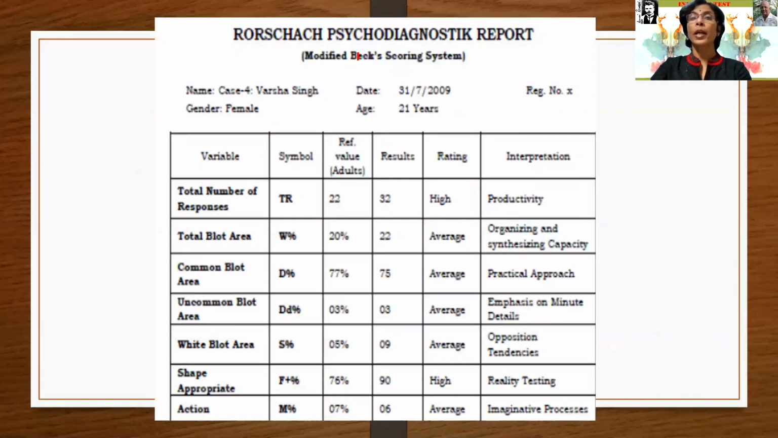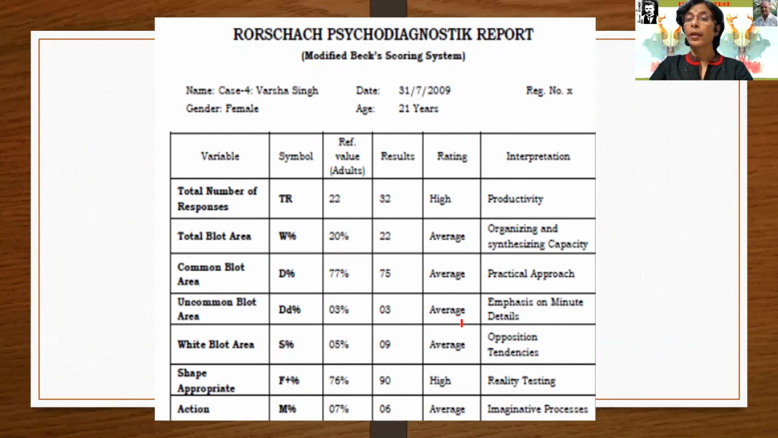This is the Rorschach psychodynamic report, where the variables, symbols, reference value, results, rating, interpretation, everything is given. Total number of responses stands for the TR. Total blot area, that is W, common blot areas, uncommon blot areas, capital D and small d. Okay, and the interpretation column is there.